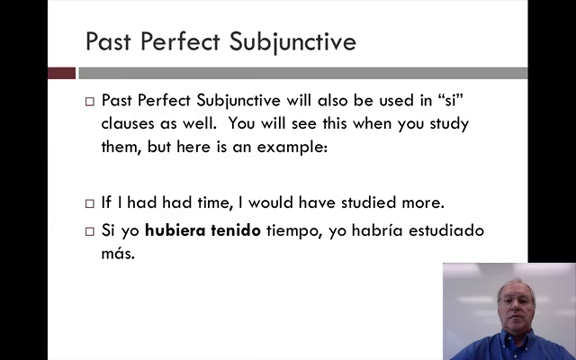Past perfect subjunctive will also be used in si clauses as well, and you will see this when you study them, but here's an example. It's a pretty complex tense, so don't attempt this unless you're dealing with this directly right now. If I had had time, I would have studied more. In Spanish, then, we say, si yo hubiera tenido tiempo, past perfect subjunctive, going along with the si clause there. Yo habría estudiado más. And there's conditional perfect in habría estudiado más. So that's a complex type of construction, which you will study when you do si clauses in depth.